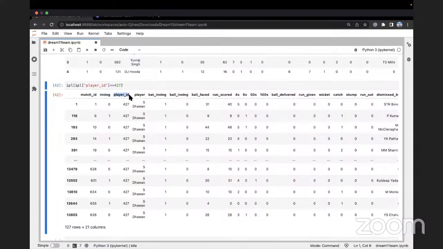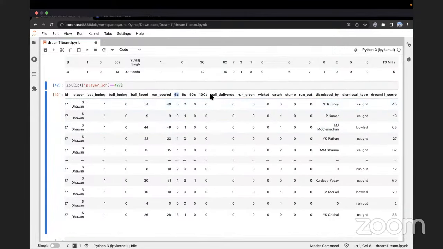His player ID will obviously be constant. Player name as well. Bat innings, ball innings, number of balls faced by him, number of runs scored by him, number of fours, number of sixes, 50s, hundreds. Number of balls delivered, number of runs given. Now, if he is not a bowler, he will obviously have 0 balls delivered, and he will not give away any runs either. He'll not be able to take any wickets, but he can take catches. That is why you see non-zero values. He cannot stump because he's not a wicketkeeper.